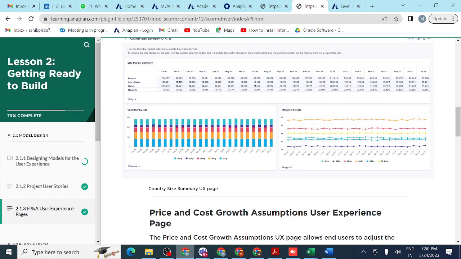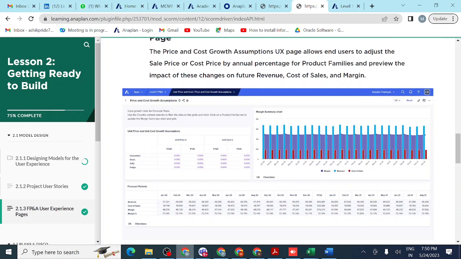So you can see the charts here also. You can see the unit price and unit cost growth assumptions and how they will affect each and everything: how unit price and unit cost affect margin, revenue and cost of sales.